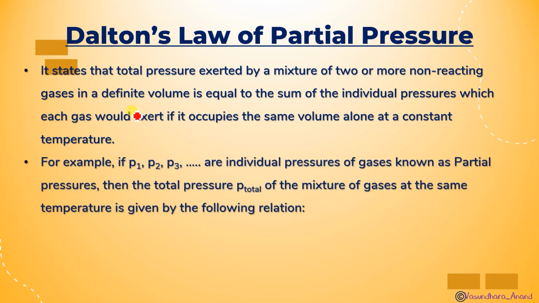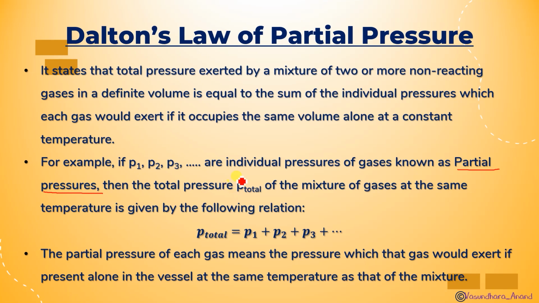Let's take an example, and I'm assuming that P1, P2, P3 are the three individual pressures of gases A, B, C, 1, 2, 3. That is known as partial pressure. Then the total pressure P total of the mixture of gas at the same temperature will be given by the relation P1 plus P2 plus P3. If more than 3 gases are there, we can add that also. If 2 gases are there, we can keep just P1, P2.